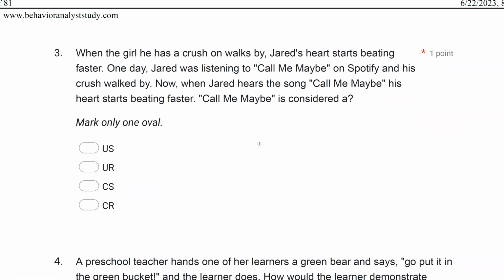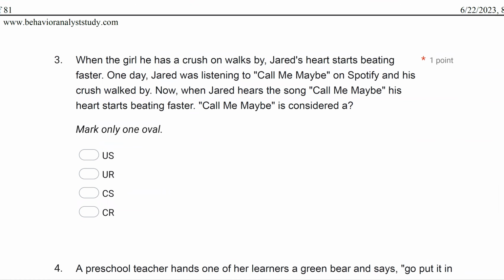Three, when the girl he has a crush on walks by, Jared's heart starts beating faster. One day, Jared was listening to Call Me Maybe on Spotify and his crush walked by. Now, when Jared hears the song Call Me Maybe, his heart starts beating faster. Call Me Maybe is considered a what?